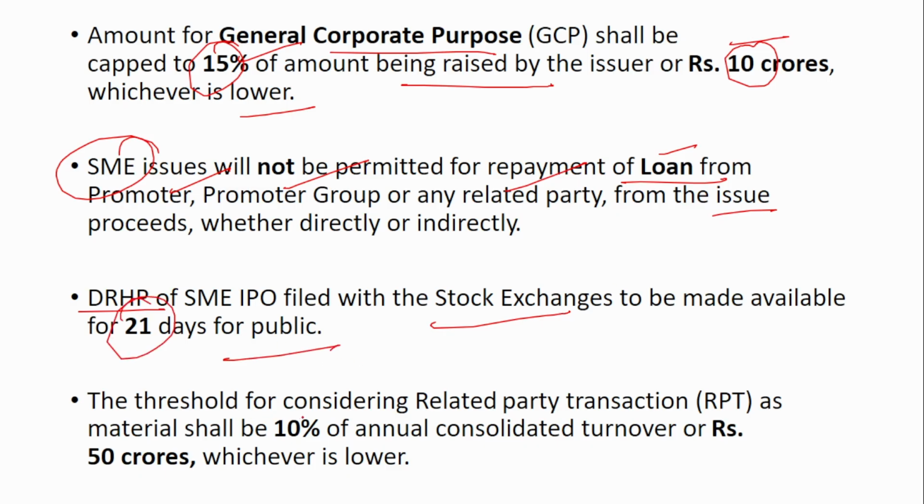So next, the threshold for considering related party transactions as material shall be 10% of the annual consolidated turnover, or rupees 50 crores.